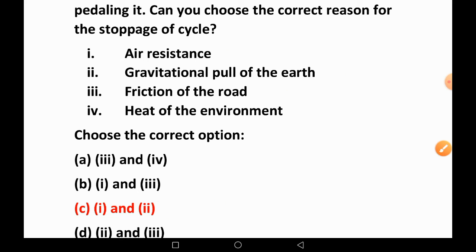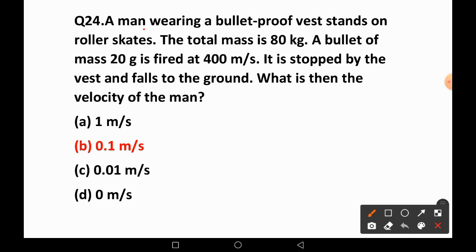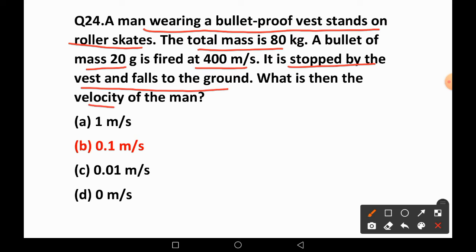Next question. A man wearing a bulletproof vest stands on roller skates. The man's mass is 80 kilogram and bullet mass 20 gram. Fired at 400 meter per second, it is stopped by the vest and falls to the ground. What will be the velocity of the man?